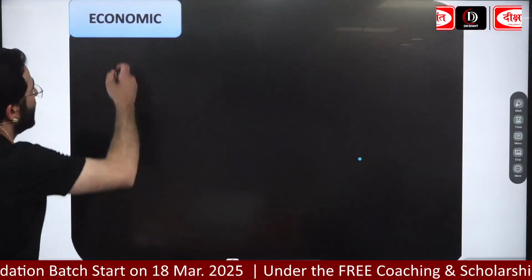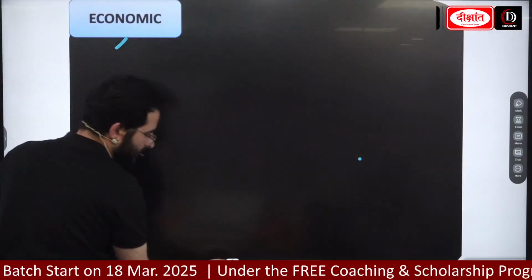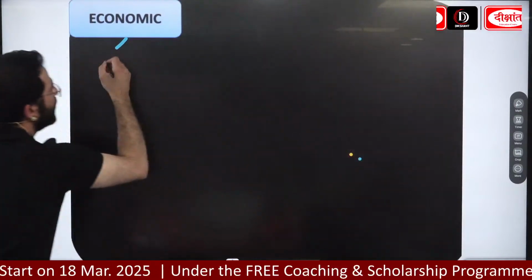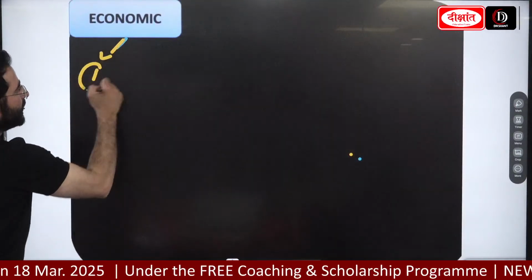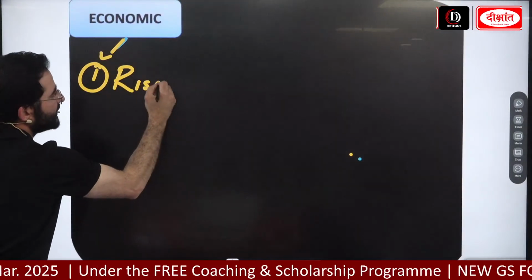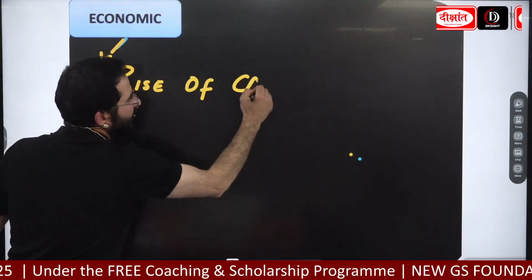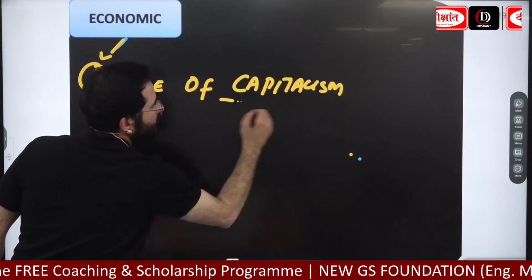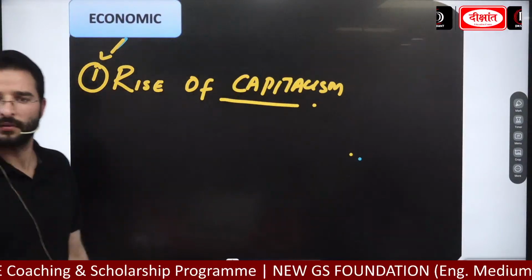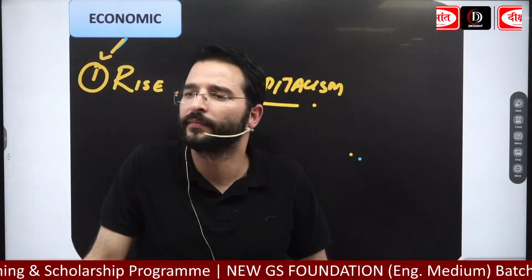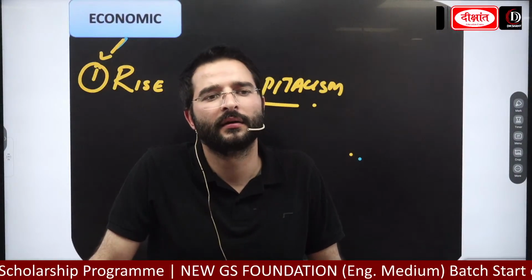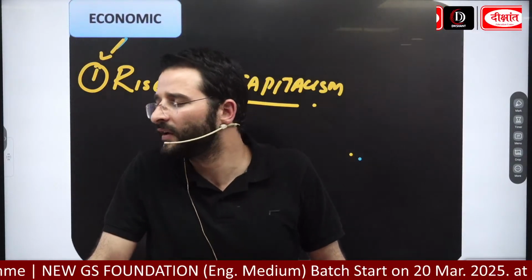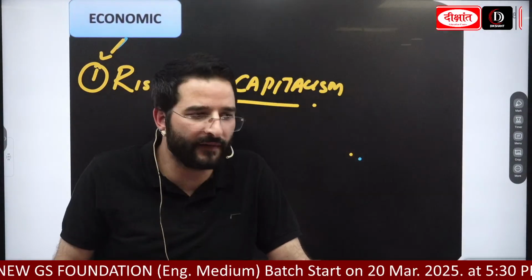ठीक है. Guys, first thing when we look at the economic reasons now, please remember this, याद रखना, it was the rise of capitalism. क्या था? Anyone कोई कहेगा what do you understand by the capitalism? Capitalist economy क्या होती है? Capitalist economy, हाँ? Very good. जहां पे आपके private players होते हैं, जहां पे profit motive होता है, it is profit driven. ठीक है, where we are seeing the role of the private players.